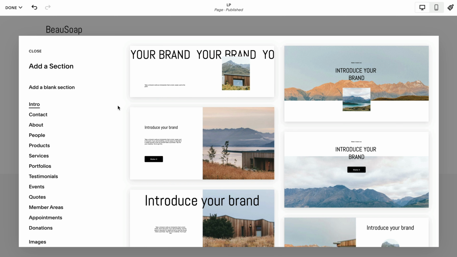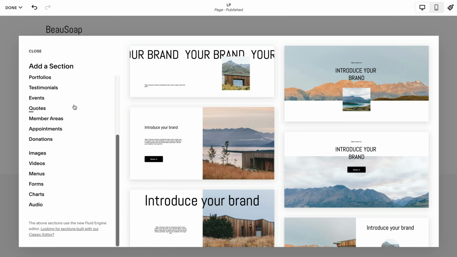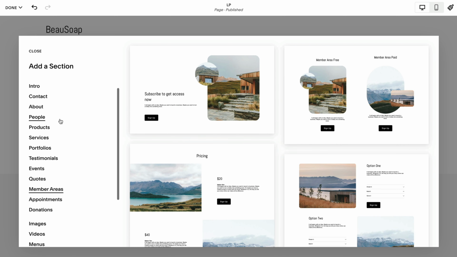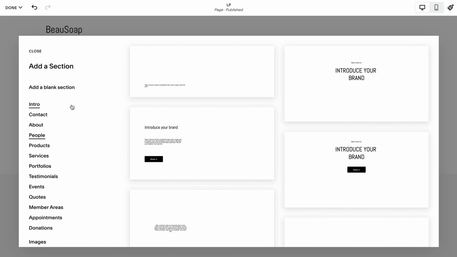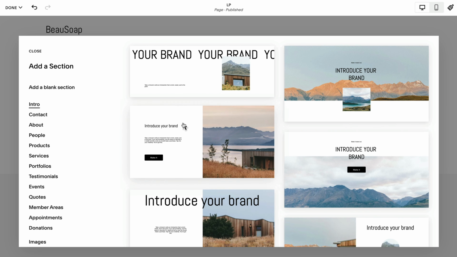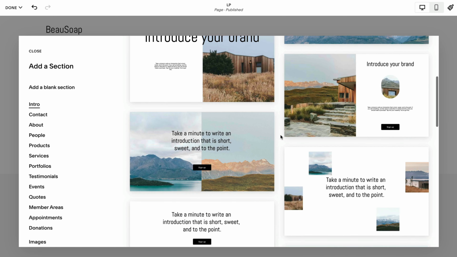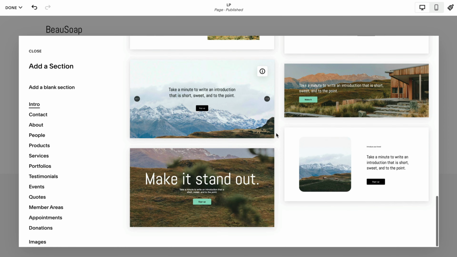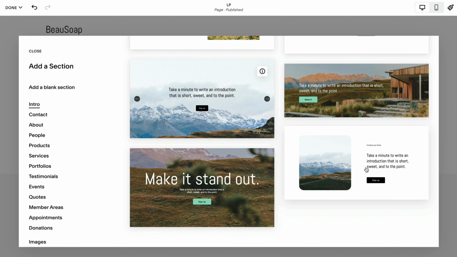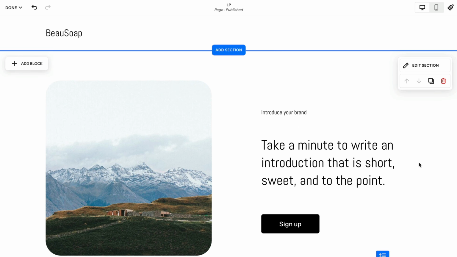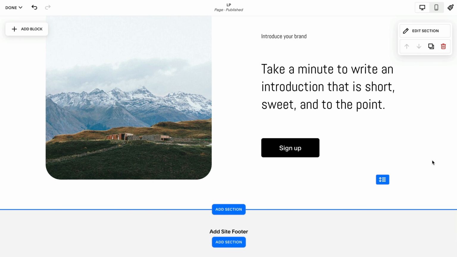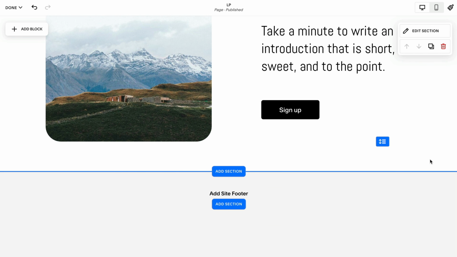We have an option with a whole bunch of pre-designed layouts. They're beautiful, they're animated, they're well thought out by the Squarespace team, but all we need is to start with an intro. So I want an image on the left to start off with soaps, and I like this one with a call to action button just below a little bit of intro copy. We're going to worry about colors, spacing, and all the fine tuning towards the end.